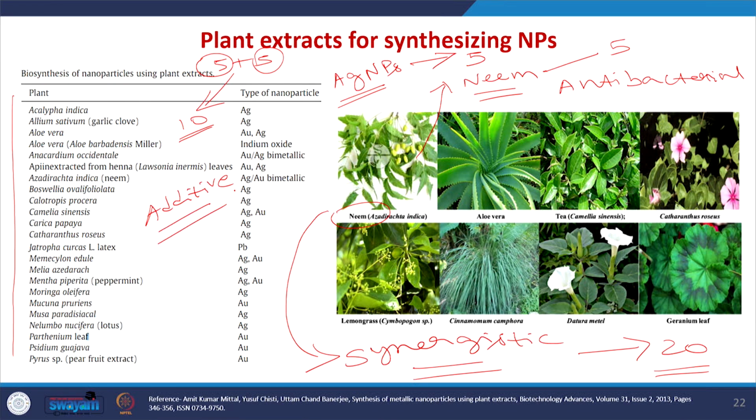But mostly when we use the plant extract for synthesizing nanoparticles, it always shows a very good synergistic effect for antibacterial or anti-cancer activities. In this way, we can improve the therapeutic efficiency of nanomaterials.